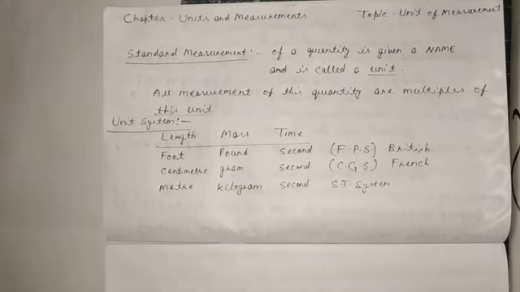So, what is the measurement of any object? Comparison with the standard measurement. Now, the name of the standard measurement is unit. So, measurements of any quantity are multiples of this unit. Now, unit system.